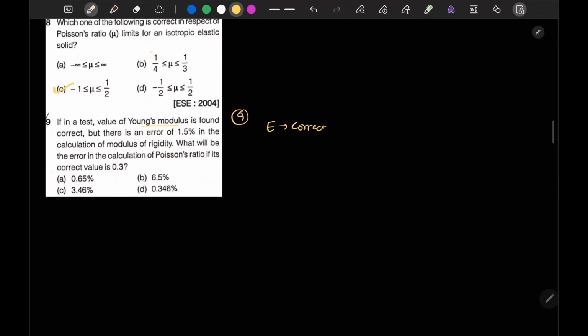But there is an error of 1.5% in the calculation of modulus of rigidity. So delta E upon E is equal to 0, and delta G upon G is 1.5%, so 0.015. Next, what will be the error in the calculation of Poisson ratio, if mu is given as 0.3? Now it is asked what should be our delta mu upon mu.